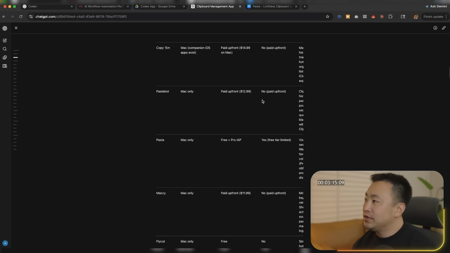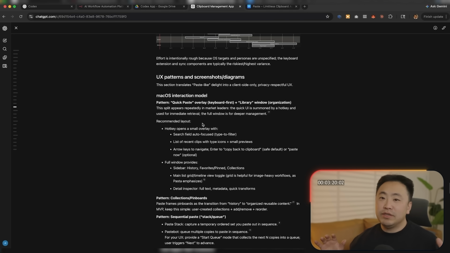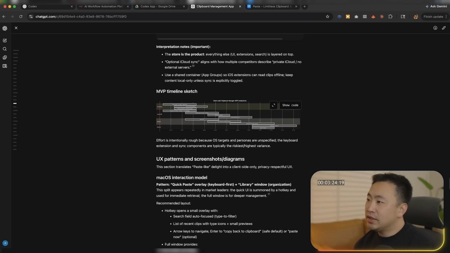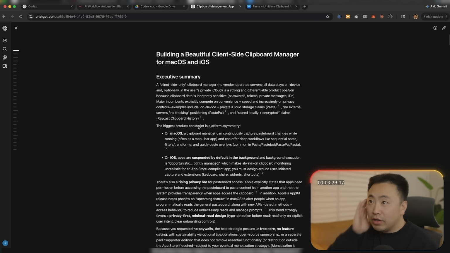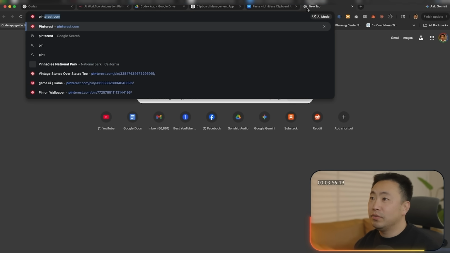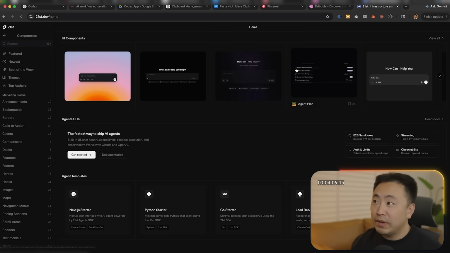I usually love to start with a deep research, and this just gives me a bunch of things to work with. I don't really read all of this. I just skim it, but it gives me a fundamental building block for my work. Now, one of the things I want to do for designing is start from colors and try to get some inspiration. So I really like to go to Pinterest or Dribbble and 21st Dev. These are really good websites.